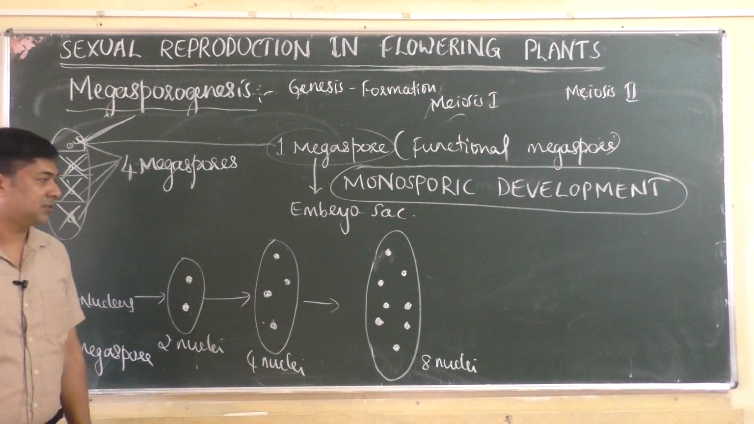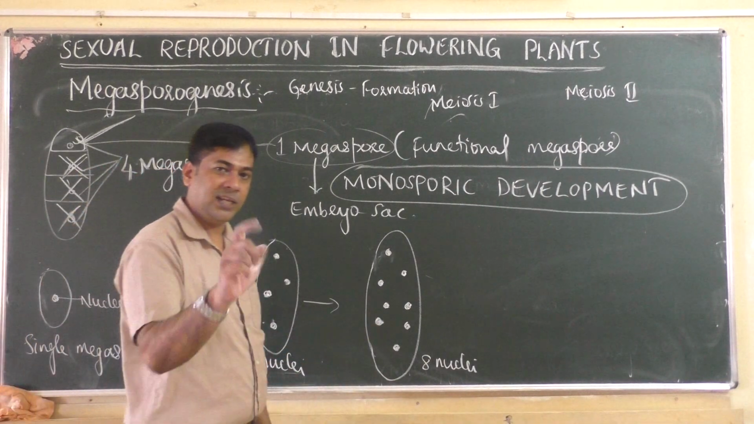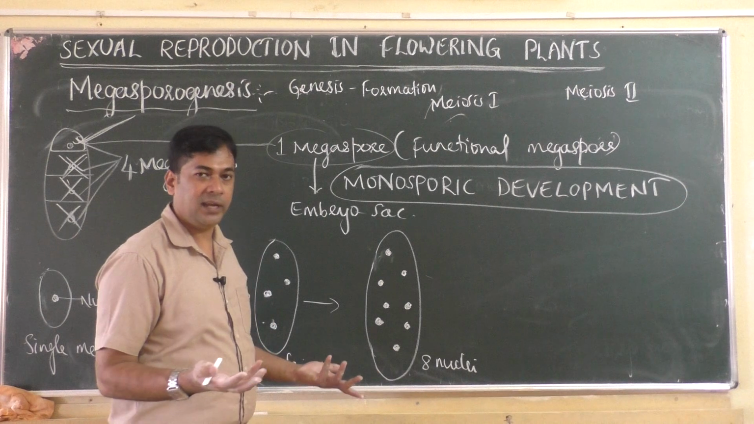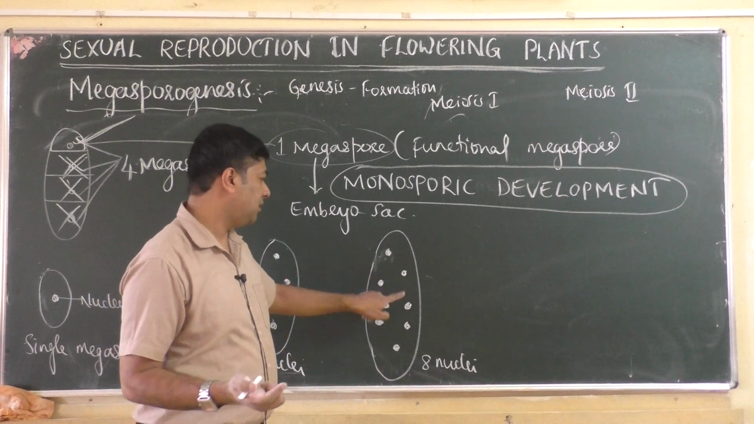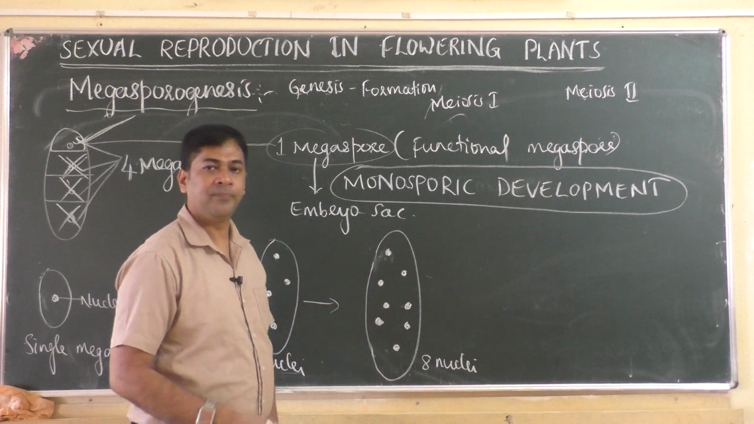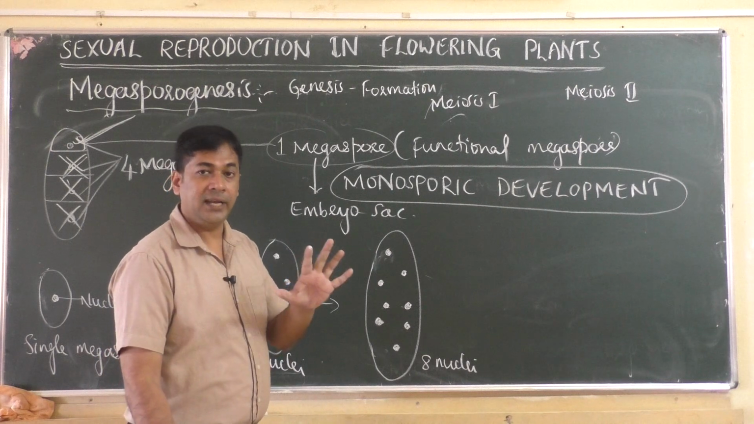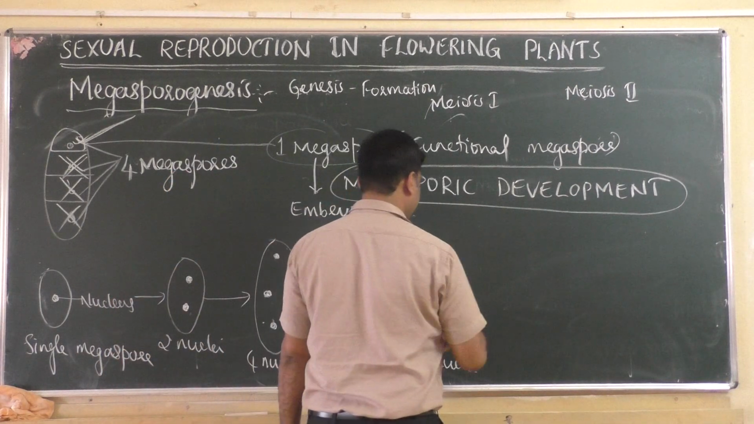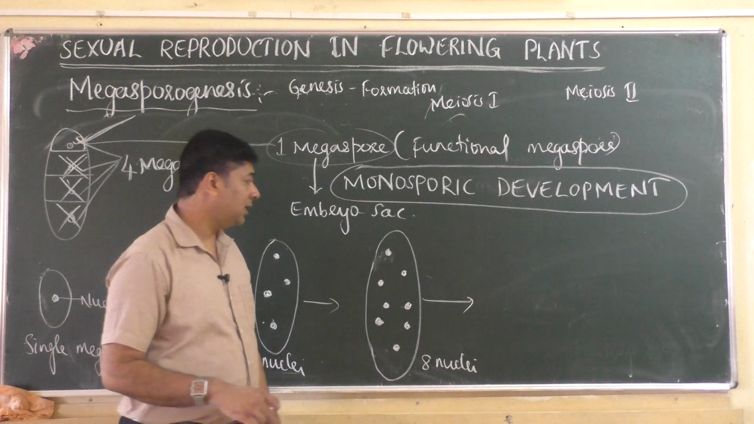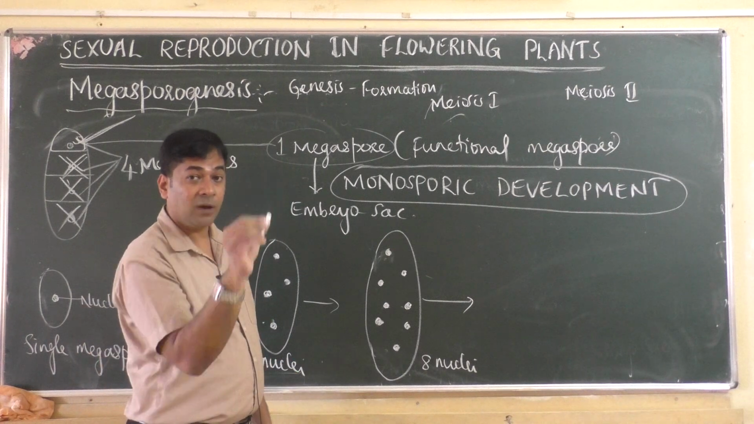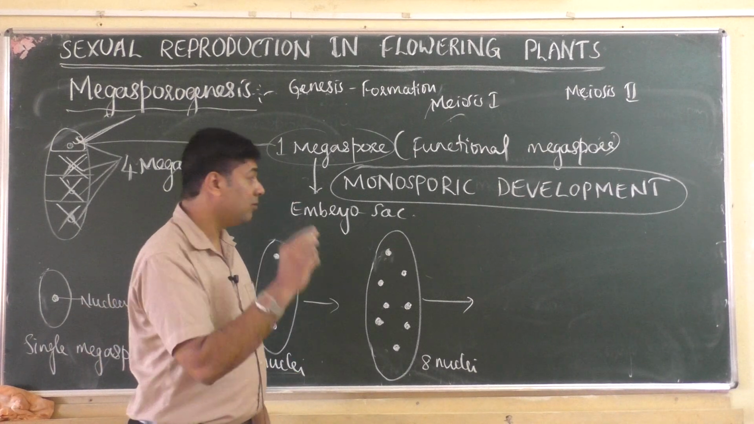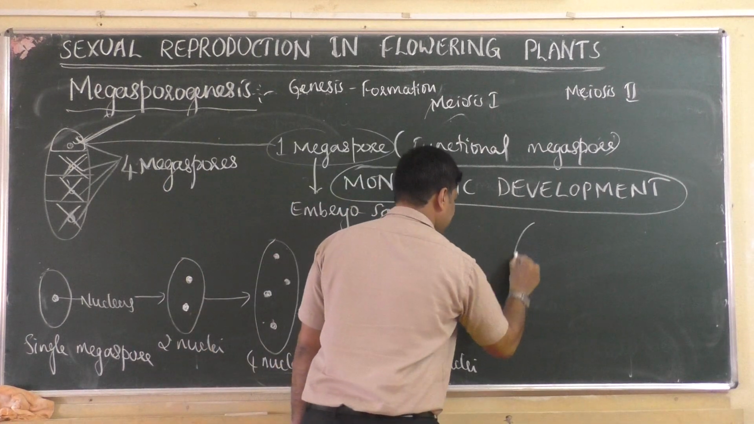Now how many cells are there here? Cell is only one. How many nuclei? 8 nuclei. See, 1, 2, 3, 4, 5, 6, 7, 8. One cell, but 8 nuclei. Now next what happens? Slowly some cells will get outer cell wall. New cell wall will be produced. How? We will see.